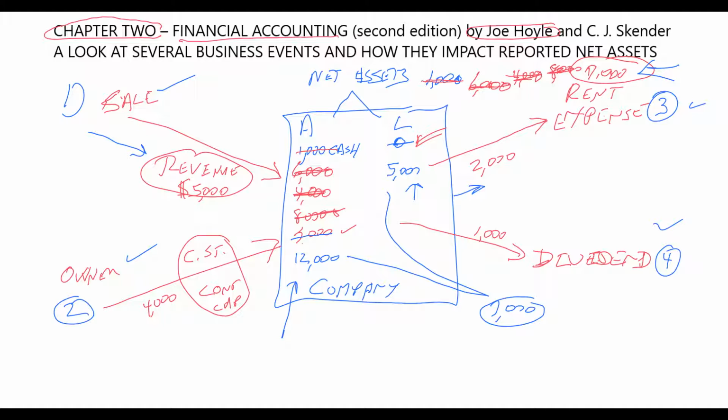These terms are vitally important to your achieving an excellent understanding of financial accounting. Now, I know that some of them may be new to you, but they're not terribly difficult. Revenues, contributed capital, expenses, dividends. Revenues and contributed capital make the net assets go up. Expenses and dividends will make the net assets go down.